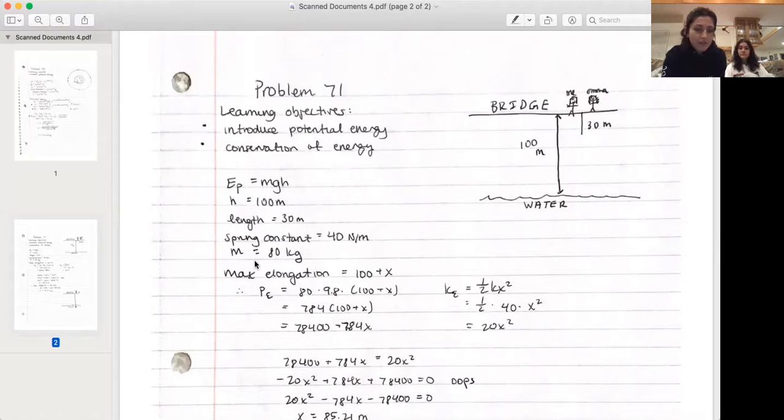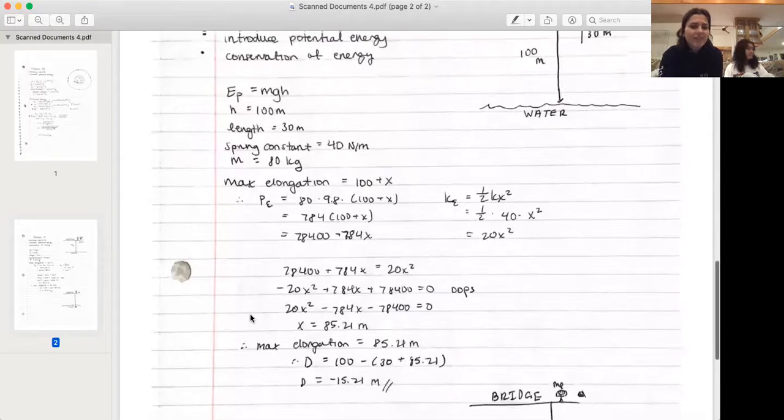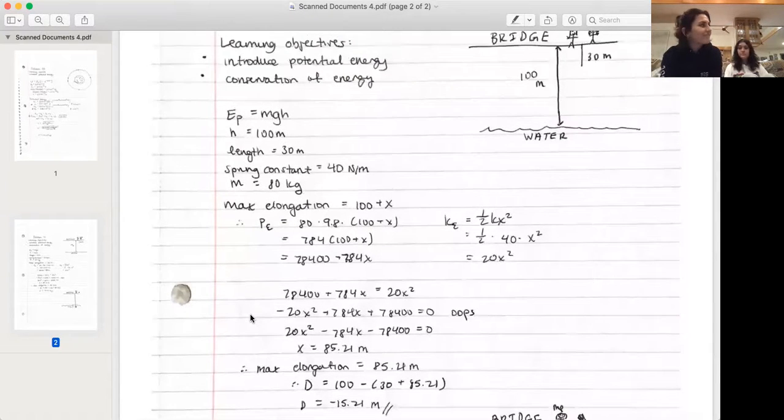I wrote down everything that was given in the problem: the height of the bridge, the length of the bungee cord, the spring constant, and your mass. But max elongation, you might be thinking, what's that? It's basically the elastic limit of the spring, so like the max it can stretch. That's going to be given by 100 meters, the height of the bridge, plus x. We don't know what x is yet because we need to find x.